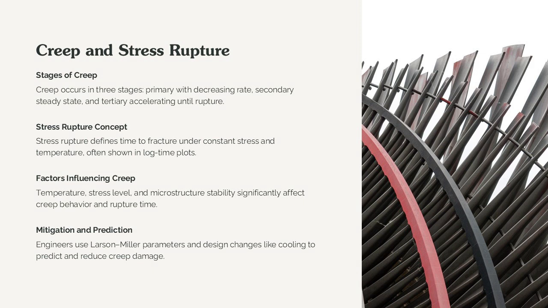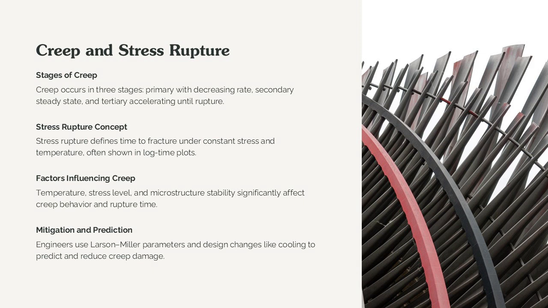These properties are influenced by temperature, stress level, and microstructural stability. Engineers use parameters like Larson-Miller to predict long-term performance and schedule inspections. Understanding creep and stress rupture is essential for preventing catastrophic failures in components exposed to prolonged high-temperature service. Proper material selection and design adjustments, such as reducing operating stress or improving cooling, mitigate creep damage and extend component